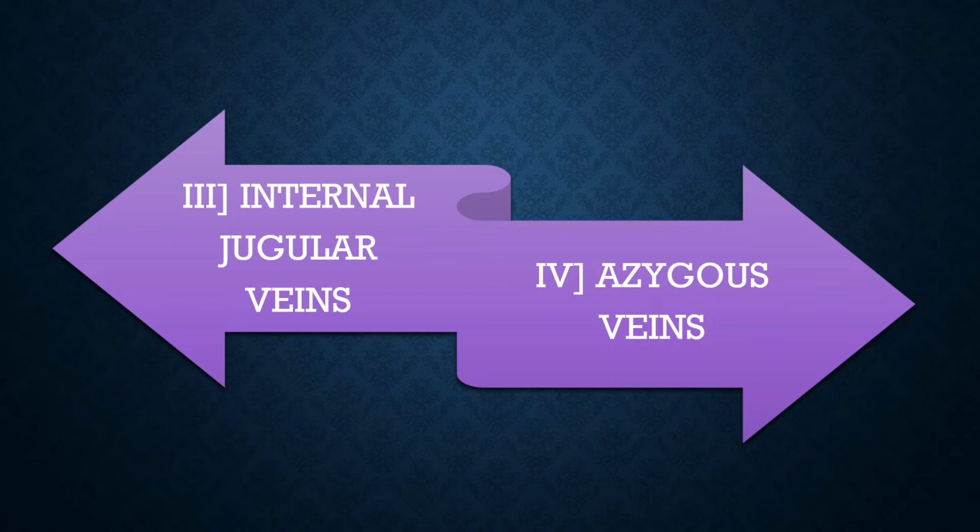Fourth one is azygous veins. It is present on the left side but absent in the right side. It collects the deoxygenated blood from the lateral wall of thorax.